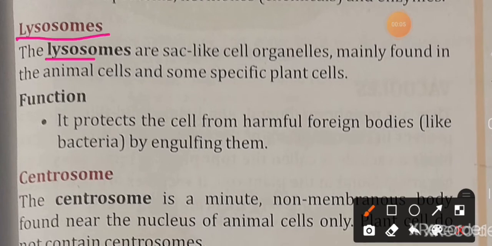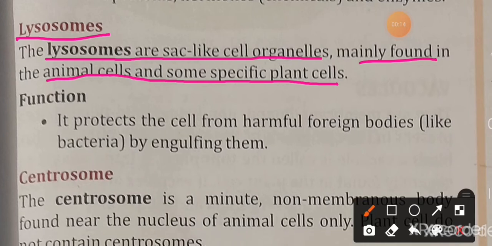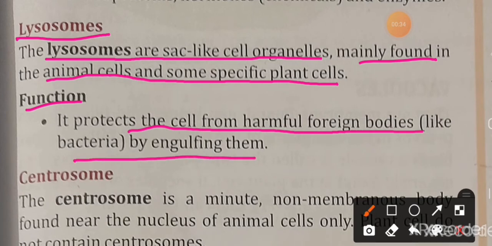Lysosomes. The lysosomes are sac-like cell organelles mainly found in the animal cells and some specific plant cells. Their function is to protect the cell from harmful foreign bodies like bacteria by engulfing them. The lysosome protects our cell from harmful foreign bodies like bacteria and viruses by feeding on them. It saves our cells.